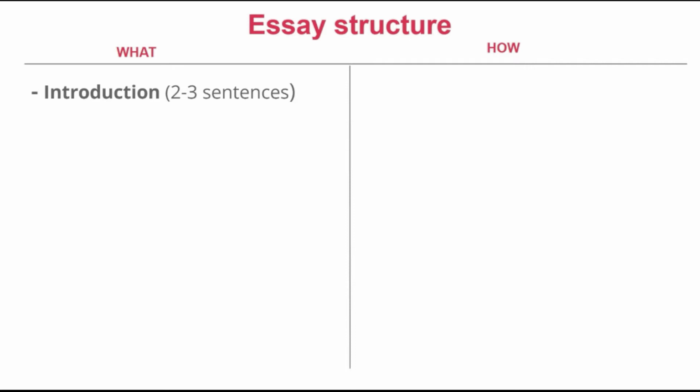If you are preparing for a different exam, you can still use this structure. However, the number of sentences may have to be different. Also, when I say sentences, I mean complex sentences. These are sentences that have a subject and a verb, then a connector, for example, because, and then another subject-verb pair. In other words, I'm talking about longer sentences.